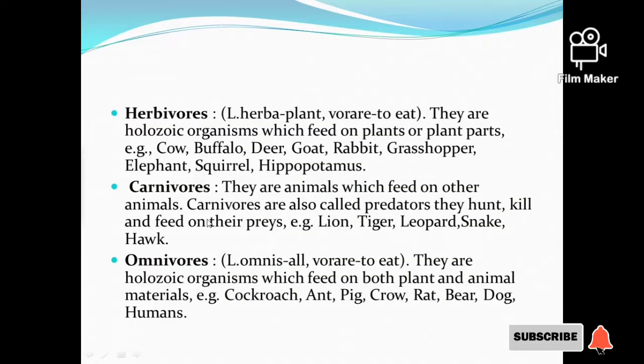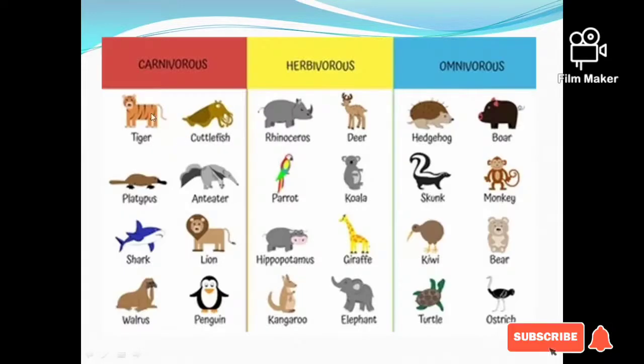Next one is the carnivores. These are the animals which feed on other animals. Carnivores are also called predators because they hunt, kill and feed on their prey. For example, you can see the list of carnivorous animals that feed on other animals for their food.